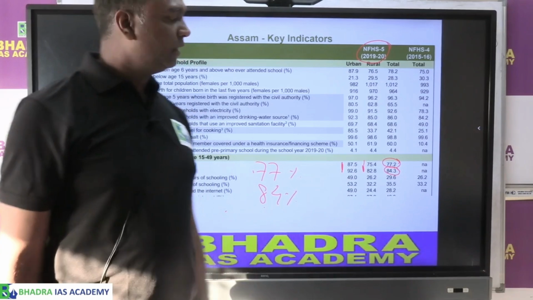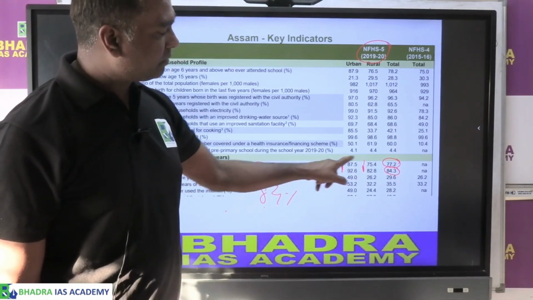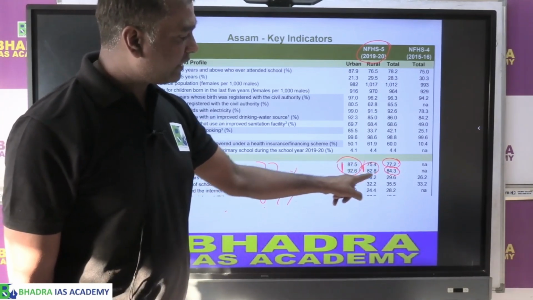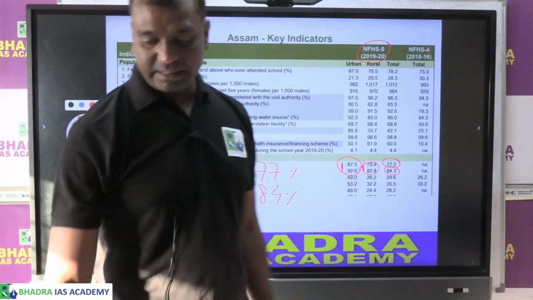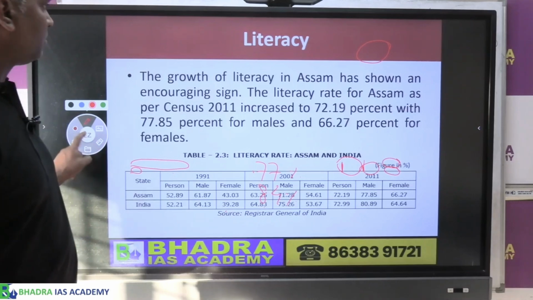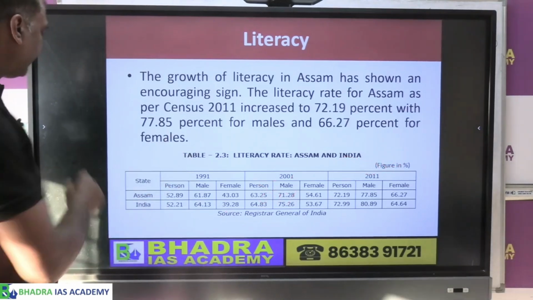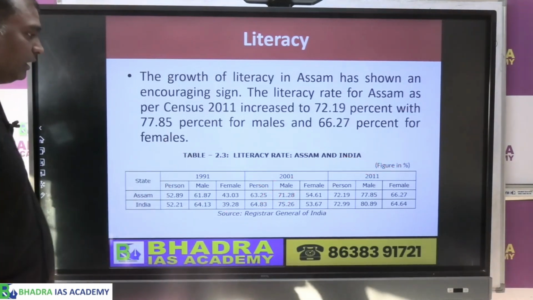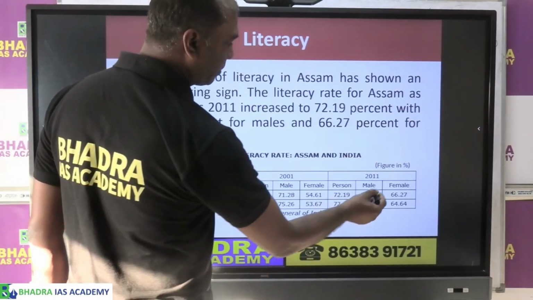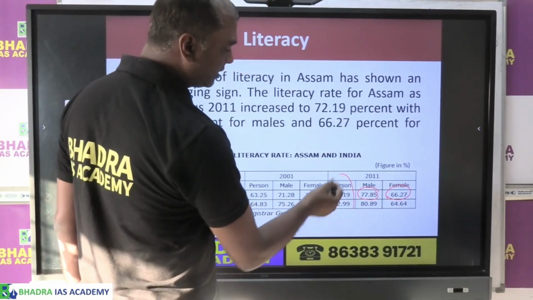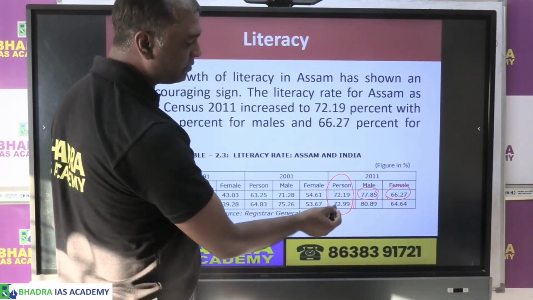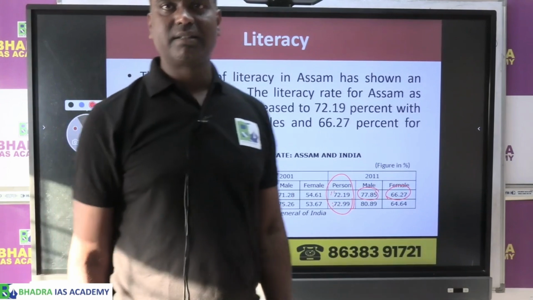In Assam, whether it's male or female, urban area has more, rural area has less, according to the National Family Health Survey. But if you look at the normal literacy rate also, you find more or less the same thing, that literacy rate for male is more, female is less, but total literacy in census for Assam and India were more or less same.